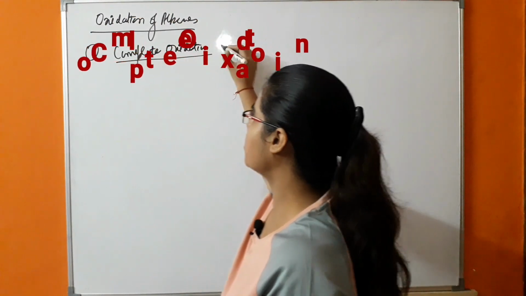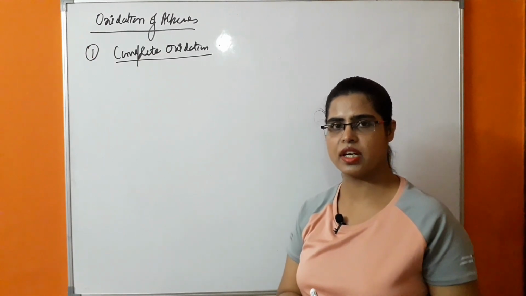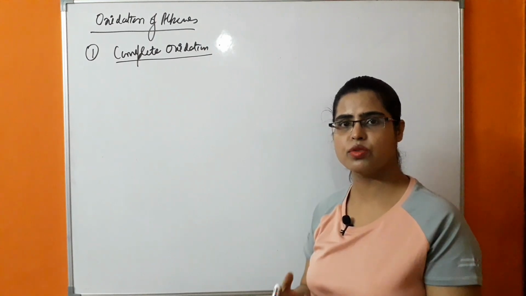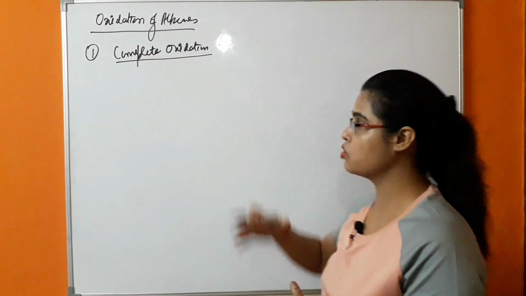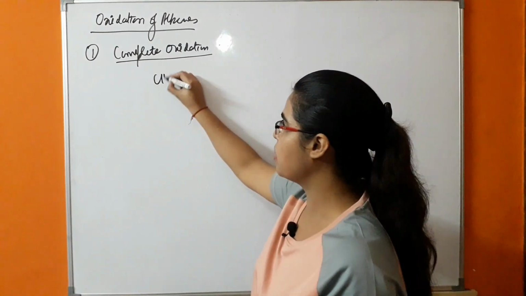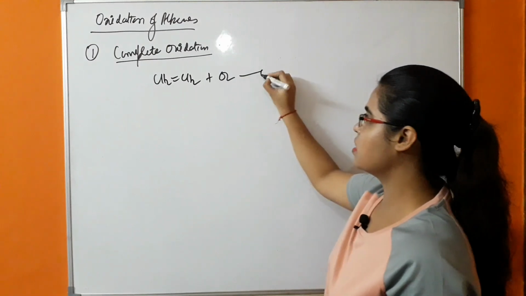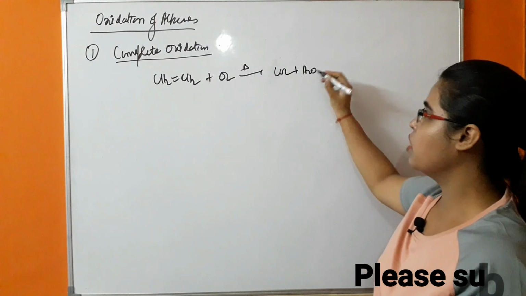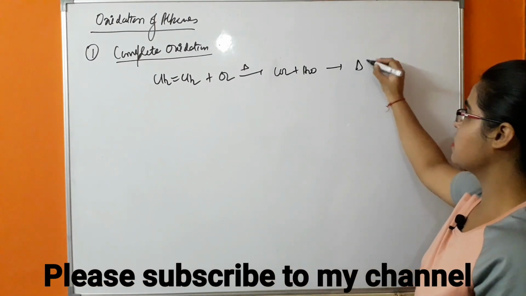As you can understand from the term, in an excess supply of oxygen, complete oxidation of alkene takes place. It means it will be converted into CO2 and H2O. This is known as complete oxidation. So what will be happening in this case? Example, CH2=CH2 heated in the presence of oxygen forms CO2 and H2O, and a large amount of energy will be released in this step.